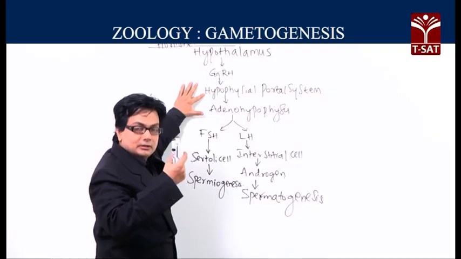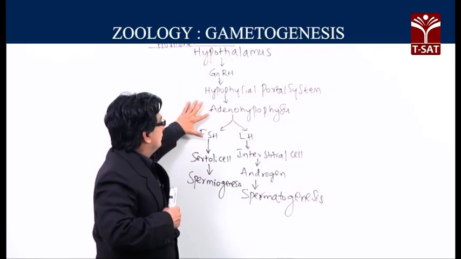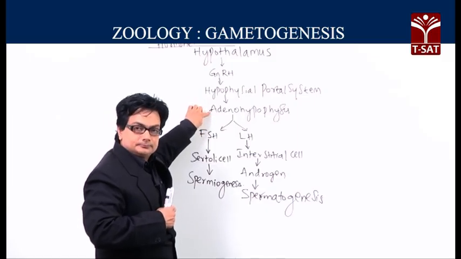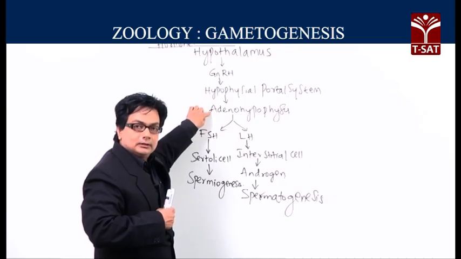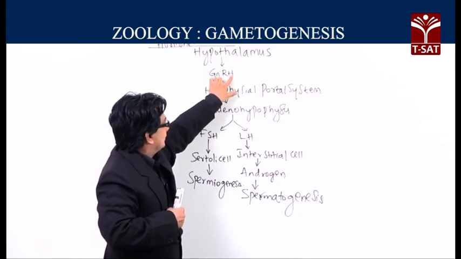After completing its very short distance journey, the gonadotropin releasing hormone will be acting on the adenohypophysis, which is the target for gonadotropin releasing hormone.